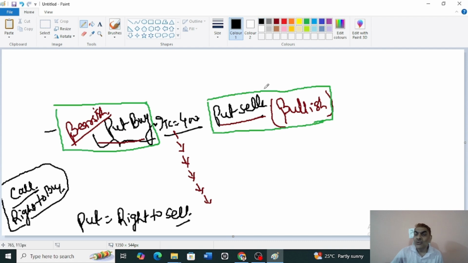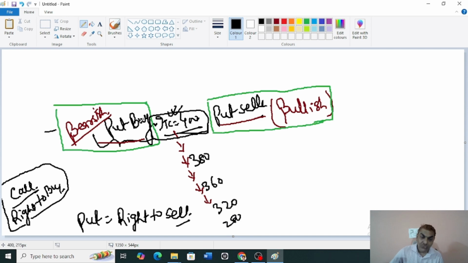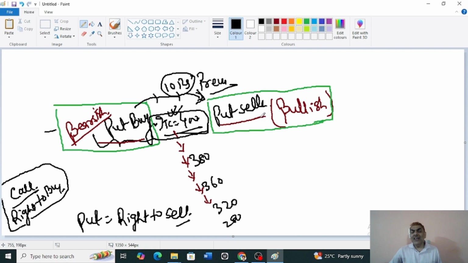So put seller says, yeah, no problem. He says, but I want to buy the right. I am not going to sell immediately. I will sell at 400 rupees only if I want to. In a sense, if the market goes to 380, 360, 320, 280, I will sell at 400 rupees. So for that you pay some premium. And so he said, okay, I am paying 10 rupees as a premium. So he has paid this premium. This is called premium. To whom? To the put seller. Why is he receiving this premium?